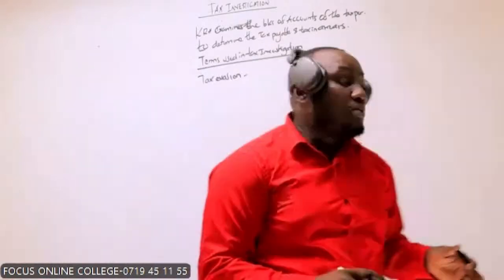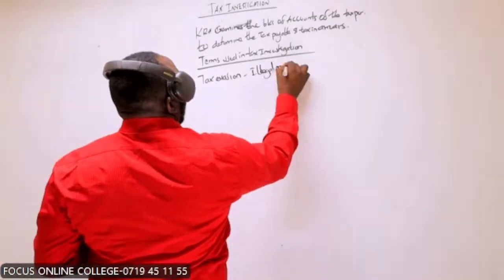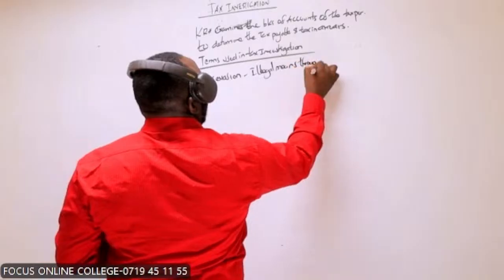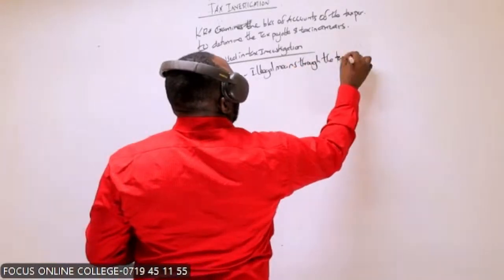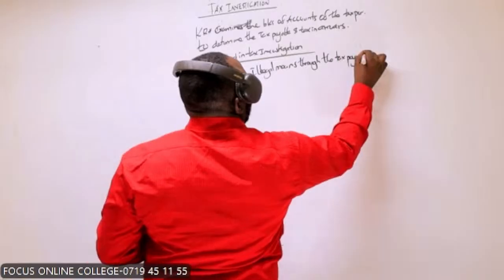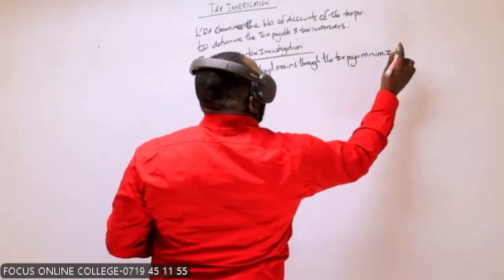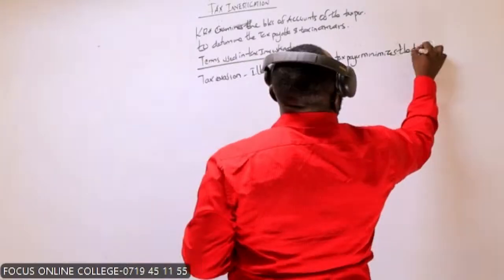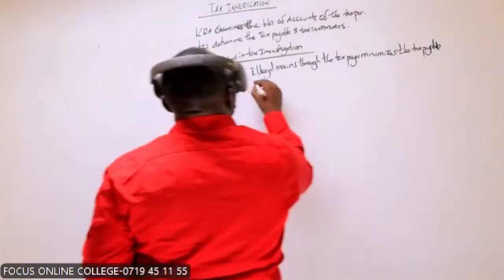Taxpayer reduces the tax payable. Illegal means through which the taxpayer minimizes what we call the tax payable.